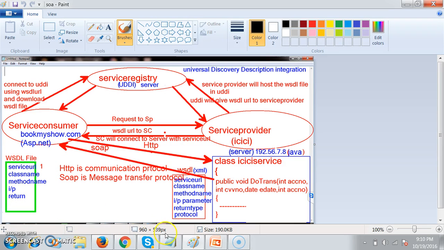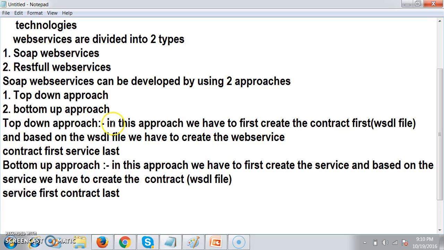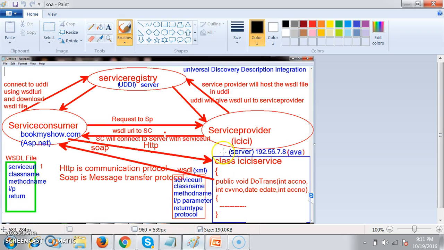Now in the top-down approach, we first create the WSDL file, and based on the WSDL file we create the web service. So you can simply call it contract first, service last. Contract means an agreement between two or more parties. Here the contract is the agreement between the service provider and the service consumer. The service provider will not directly give the service to the service consumer. Instead, he will prepare one WSDL file and give this WSDL file to the service consumer.